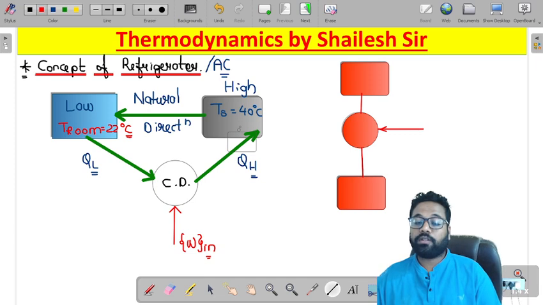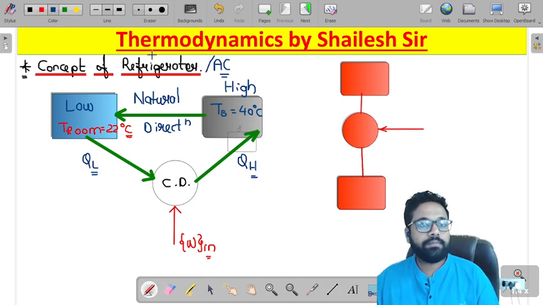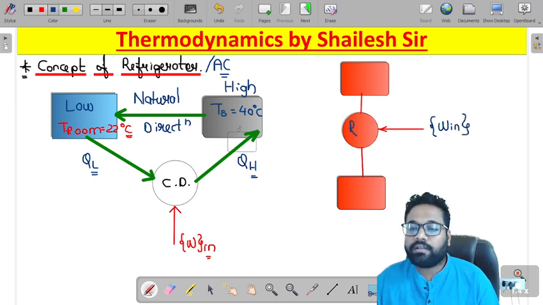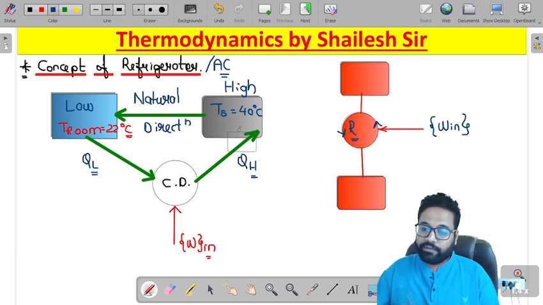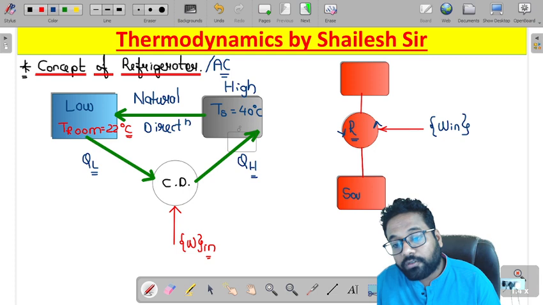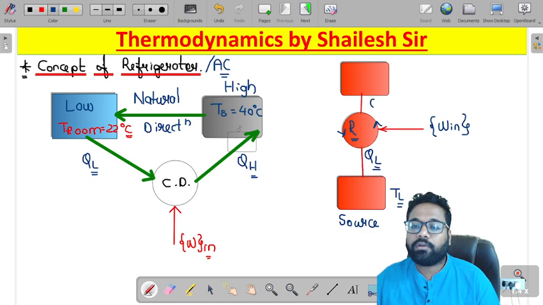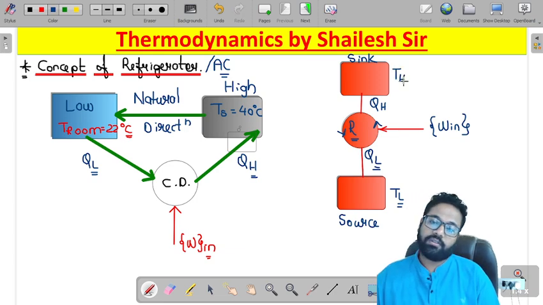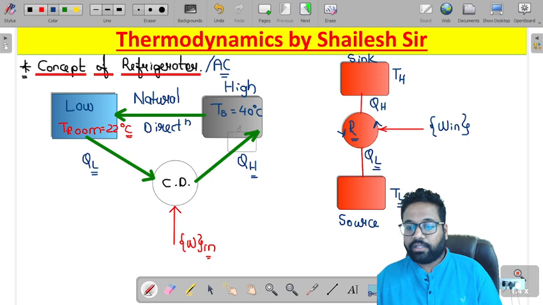Sir, on providing the work input, our cyclic device, which is the refrigerator or, you can say, the air conditioner, most of the time we'll be dealing with the refrigerator, will be rejecting heat from the source, which is at lower temperature. So it will be taking QL amount of heat from the source at lower temperature and rejecting QH amount of heat to the sink, which is at higher temperature TH. So this is the working diagram when the work input is provided.